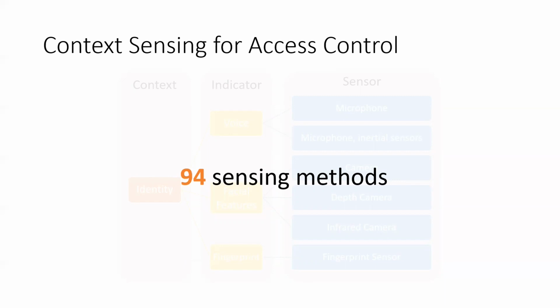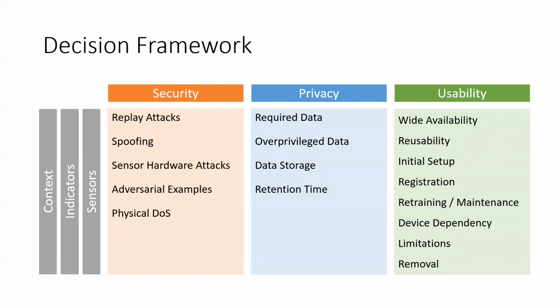This raises the question of how smart home designers, users, and researchers can select a particular sensing method from this long list for a particular context. As we build access control systems for smart homes, 3 criteria are critical: security, privacy, and usability. We then develop a framework of numerous important properties related to security, privacy, and usability that are critical for sensing context for access control purposes in smart homes. Next, I will detail our framework and some of our key observations.